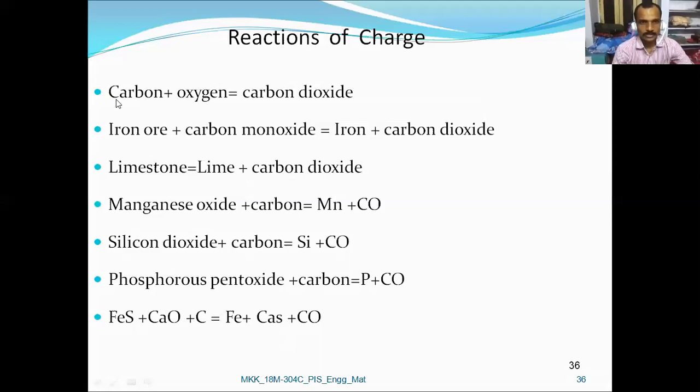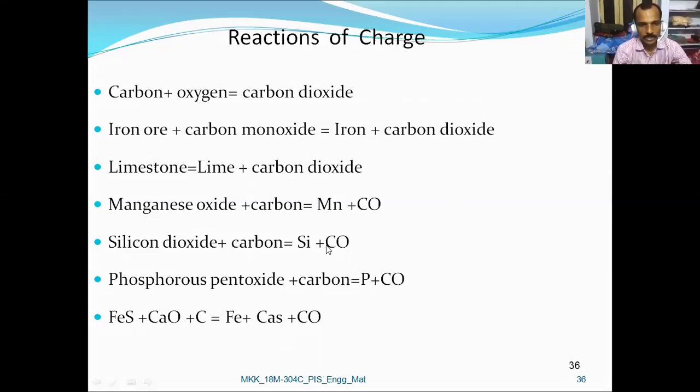So these are the charge reactions. We have discussed that carbon plus oxygen gives carbon dioxide, and the iron ore reacts with carbon monoxide and produces iron with carbon dioxide. And limestone forms lime plus carbon dioxide. Magnesium oxide forms magnesium.